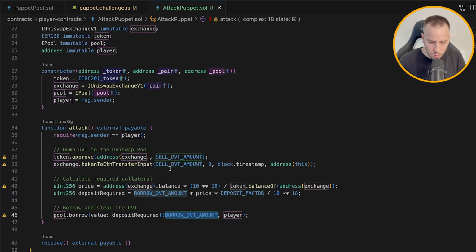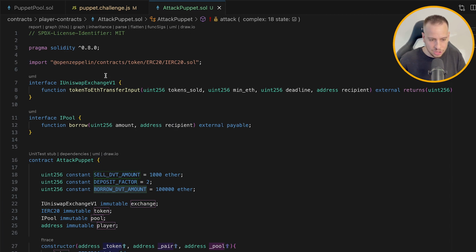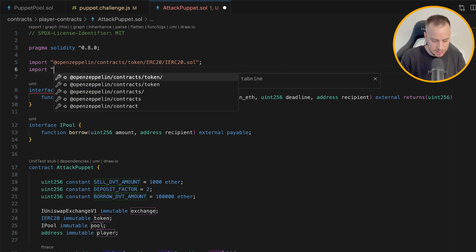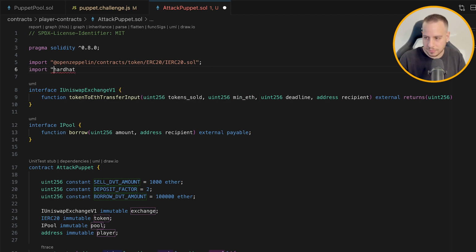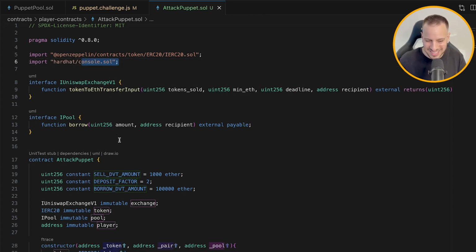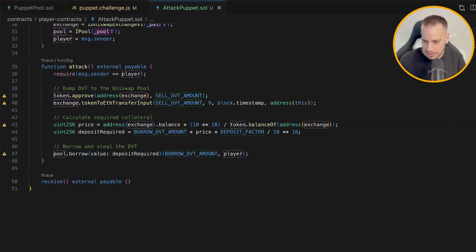And if you want to learn more about the attack, I actually recommend you to add the hardhat console log library. So it looks like this: hardhat console.sol, sorry. So now we can use console log inside our smart contract, and it will be very interesting to log certain things.